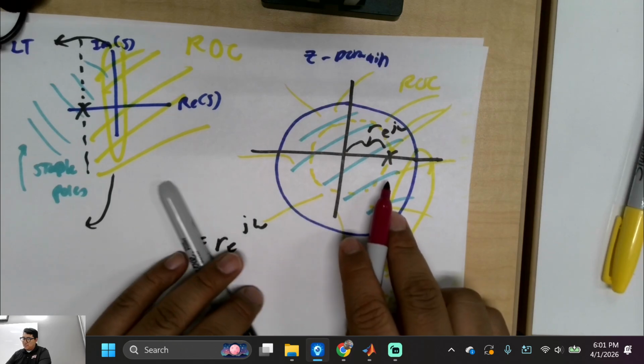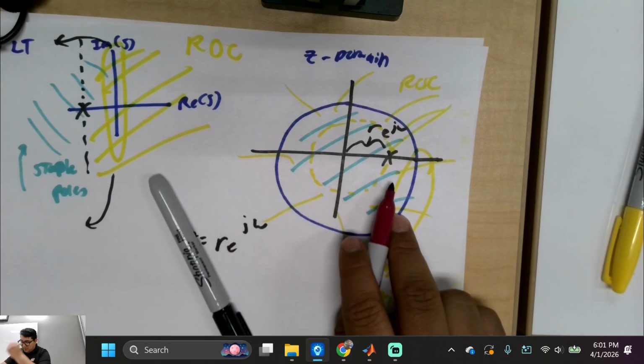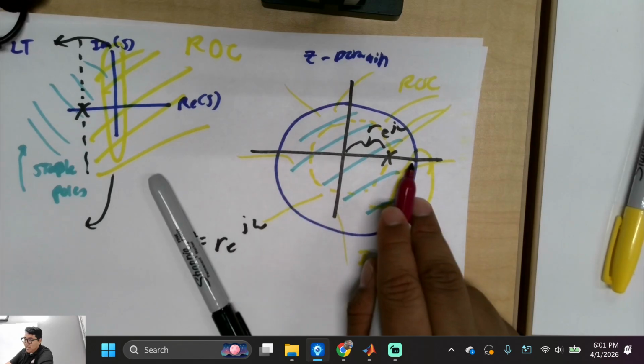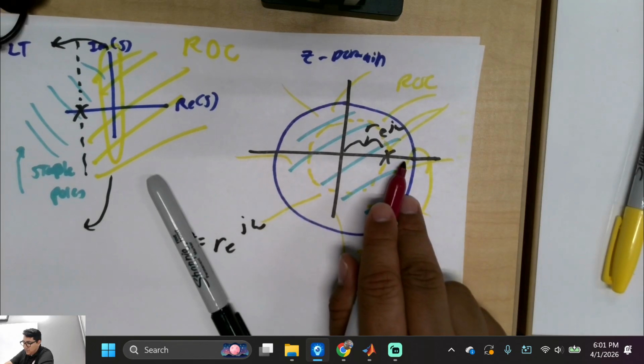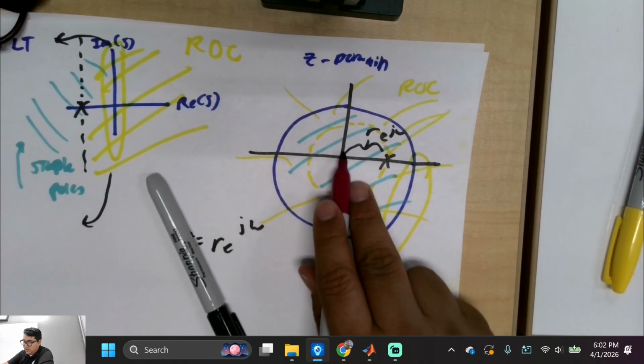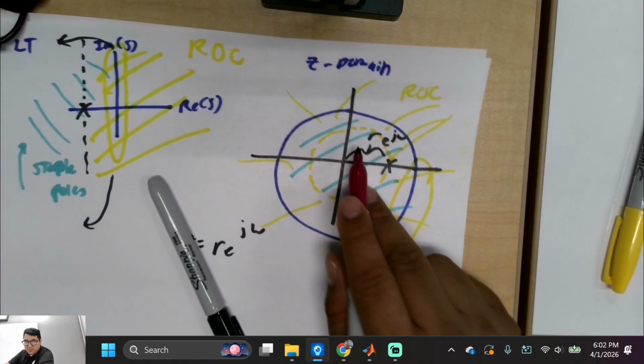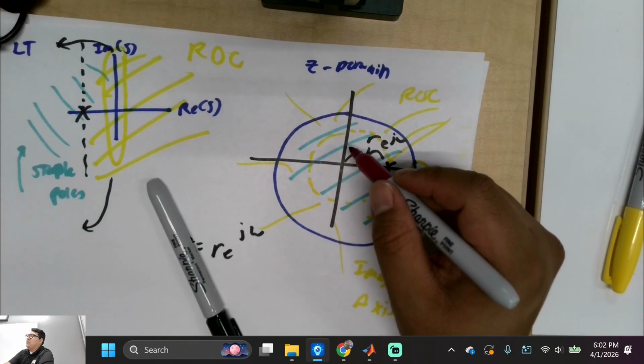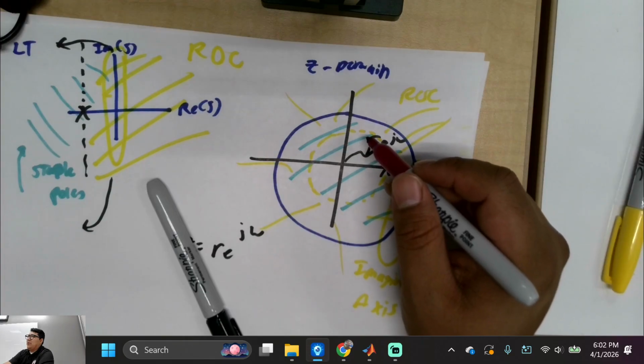Let me think about this, because this right here is the real axis, and then if I have a pole over here, this is where I'm blanking out for a second: conjugate poles. Remember how we were talking about that for the S domain?